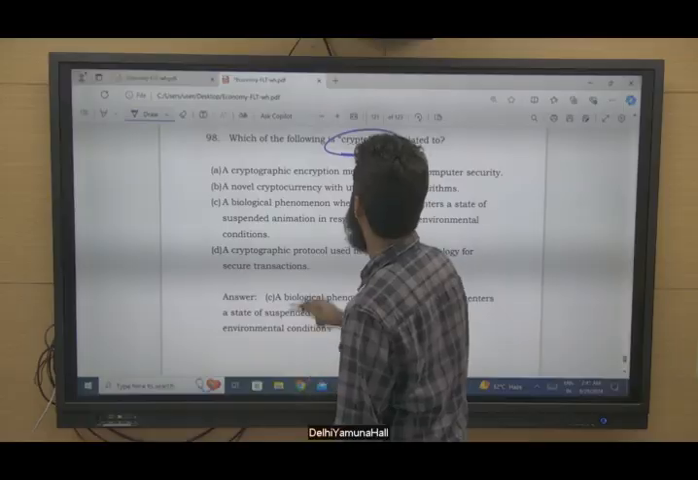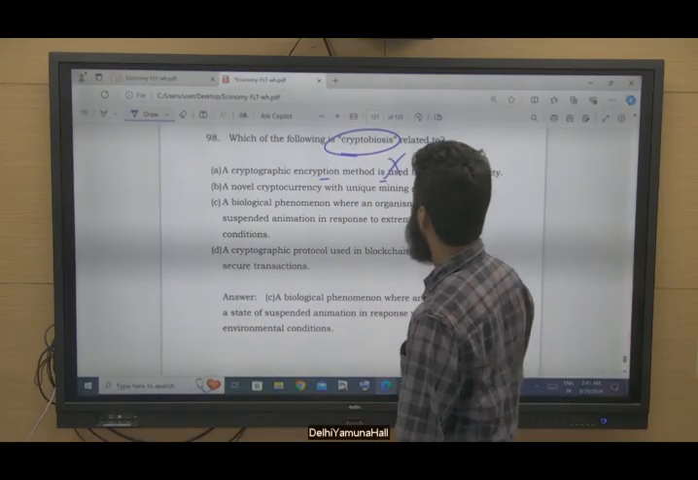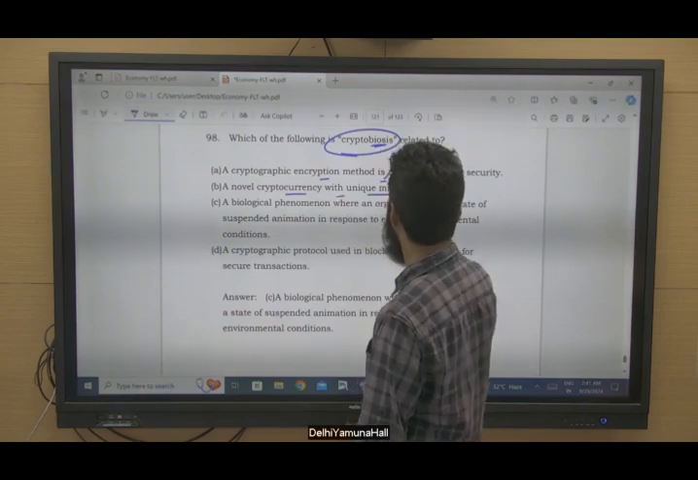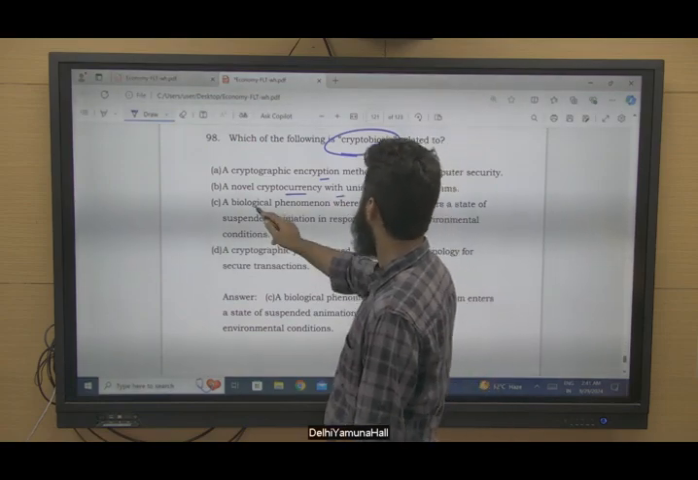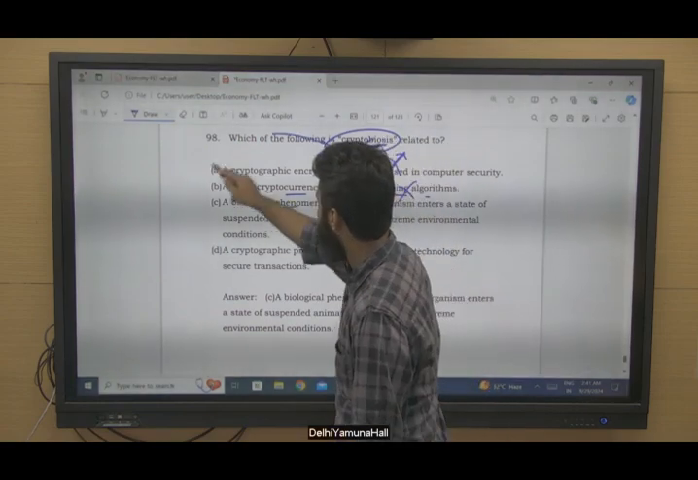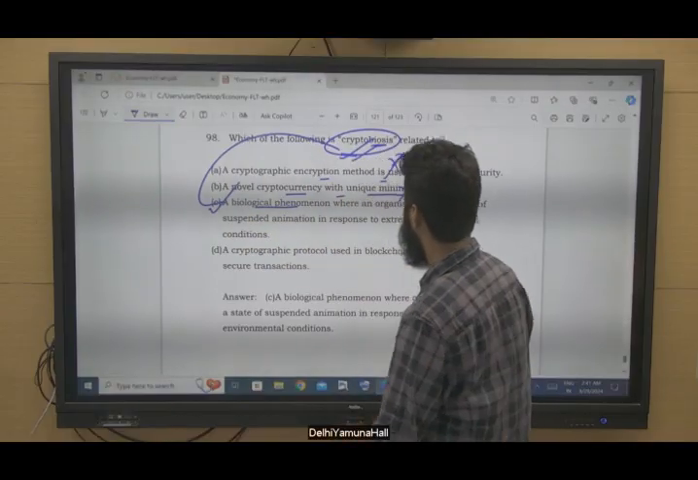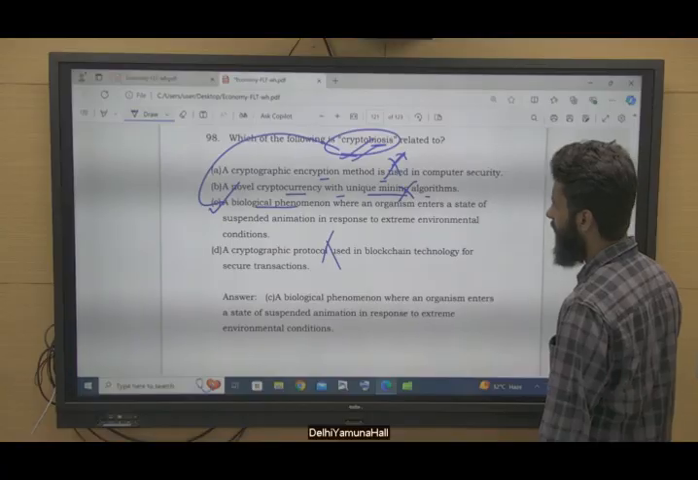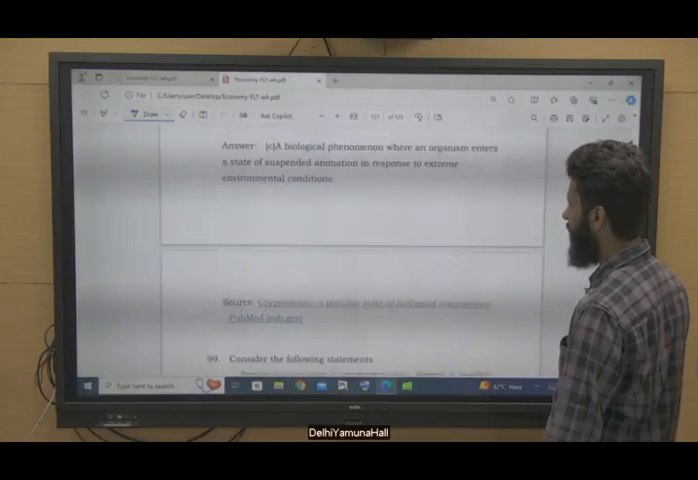Cryptobiosis. Cryptobiosis is related to encryption method. No. Biosis is there, so not encryption method. A novel cryptocurrency with unique mining algorithm. No. A biological phenomenon. Now you can connect with this. Option C is the right answer. Cryptographic protocol used in blockchain technology. No. So option C is the right answer.